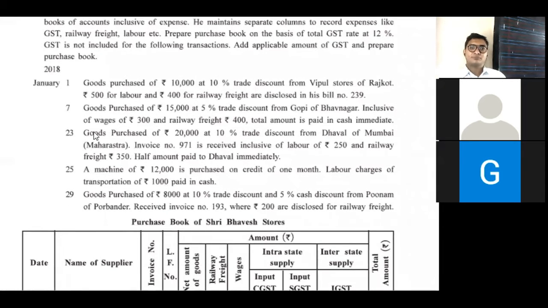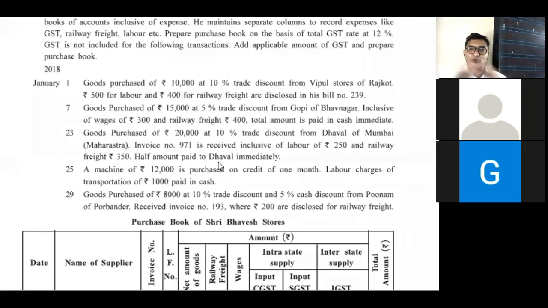23, goods purchase of 20,000 at 10% trade discount from Dhaval of Mumbai. Mumbai is in Maharashtra. Invoice number 971 is received, inclusive of labor 250 and railway freight 350. Half amount paid to Dhaval immediately. Here half amount is a cash transaction, half amount is a credit transaction.